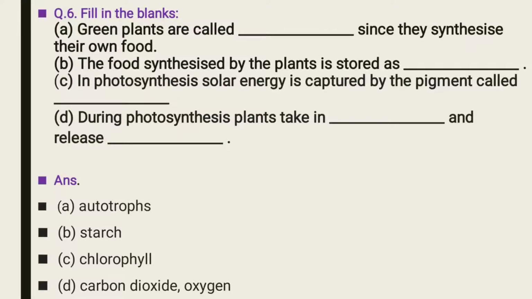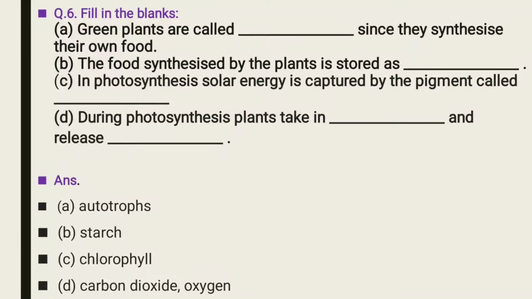And one thing I told you about photosynthesis: in the leaves of green plants, chlorophyll traps sunlight, which provides energy to convert carbon dioxide and water into glucose and oxygen.